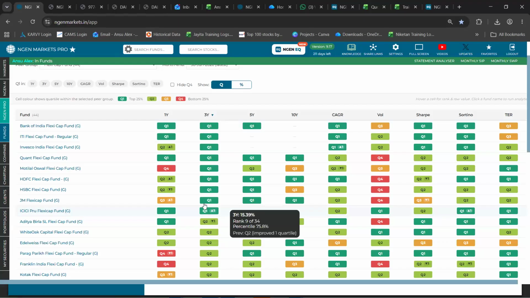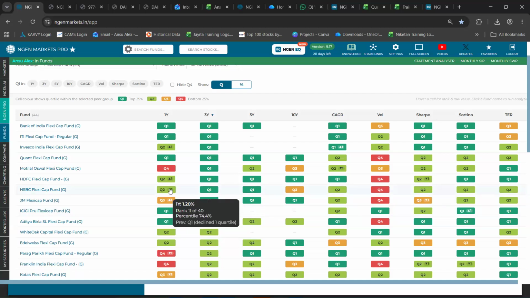An arrow, if it is facing upward, means that there has been an improvement in this respective fund. So, for iPro Flexi Cap, previously it was in a lower quartile and currently its performance has improved and it has moved to quartile 1. Similarly, if there has been any fall or downward movement, we also highlight the same with a downward facing arrow.